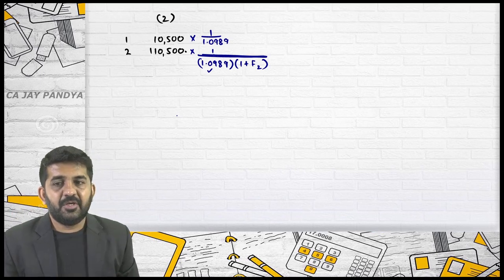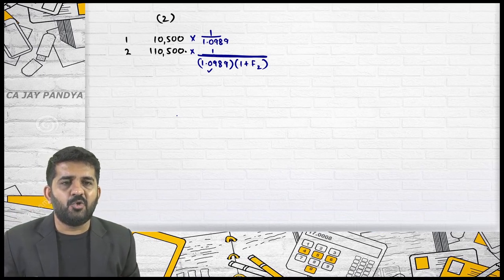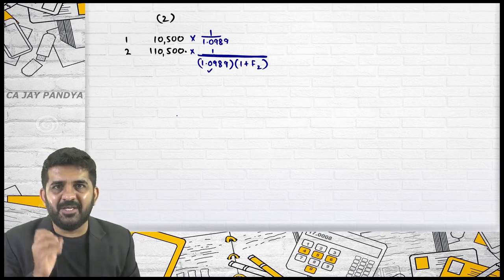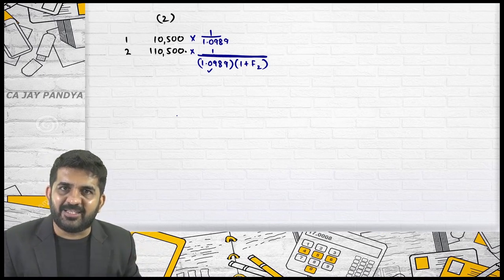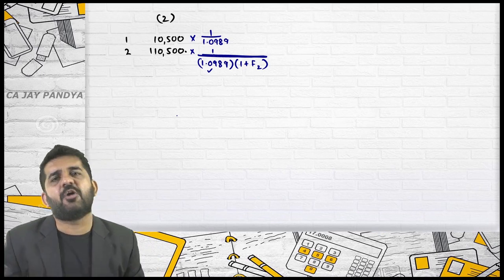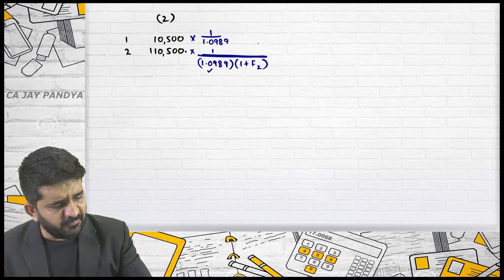Yes, sir. It is forward rate for first year. What is the meaning of forward rate of first year? If you want to borrow a loan today for 1 year period, that is up till the end of first year, it is a rate. So it can be termed as forward rate, and it can also be termed as current rate when it is for the period of first year.